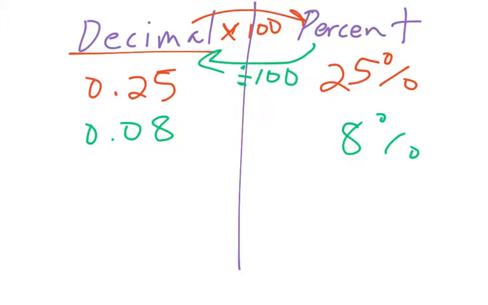Let's do two more, and again, we'll keep switching the way we do it. Let's say we're given the decimal 1.20, and we want to make that a percent. Remember, to make a decimal into a percent, we multiply by 100. If you take 1.20 and multiply it by 100, you get 120%. Now, wait a second.